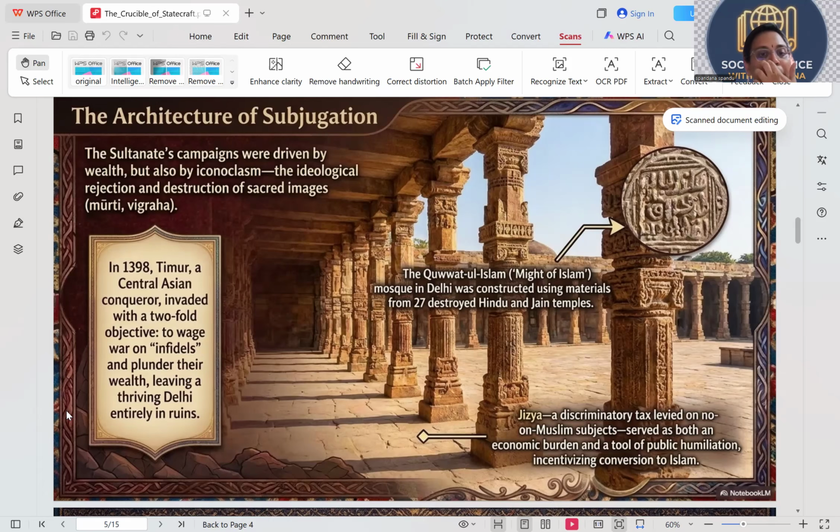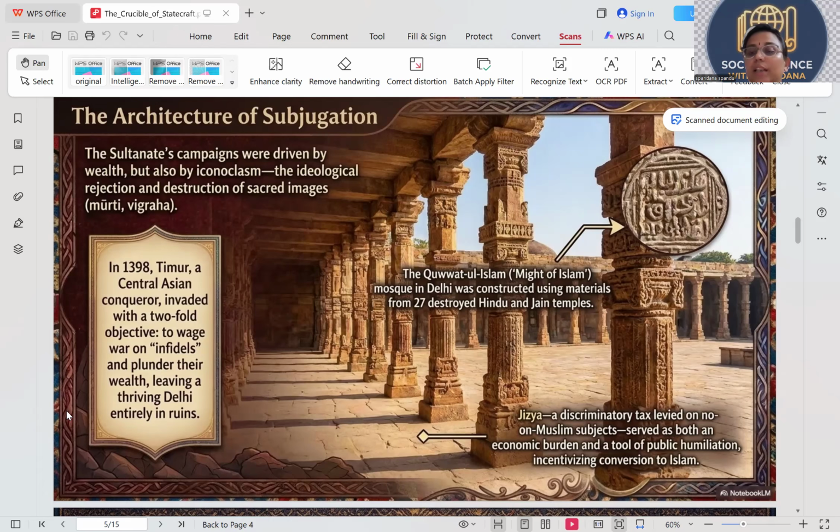And in 1398, they started destroying and ruining all other cultures, monuments, temples, all murtis. The biggest example is Qutub Minar. Quwwat ul Islam, the mosque in Delhi, was constructed using the materials of 27 destroyed Hindu and Jain temples.